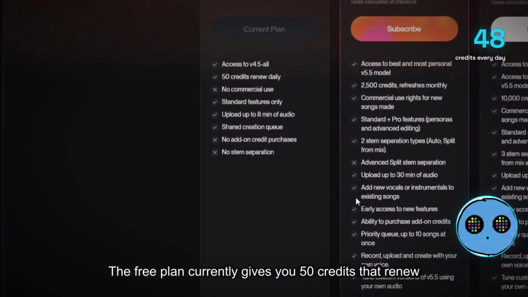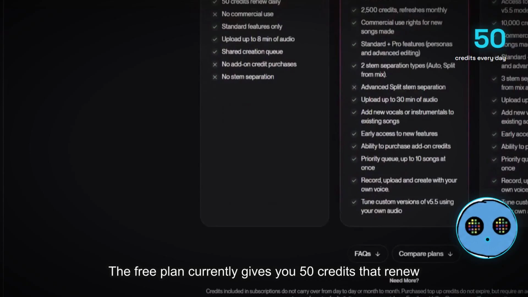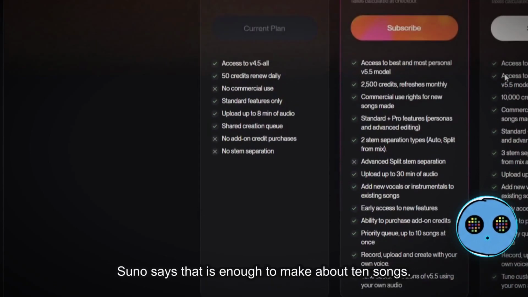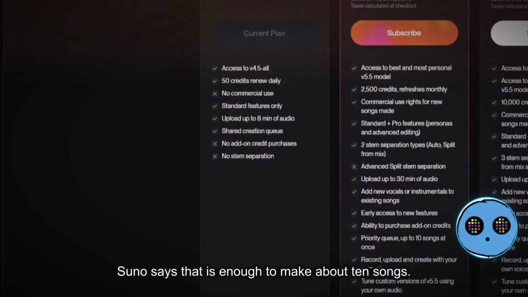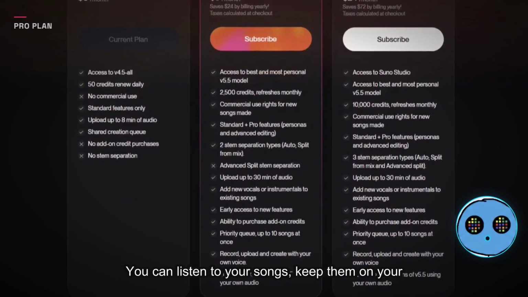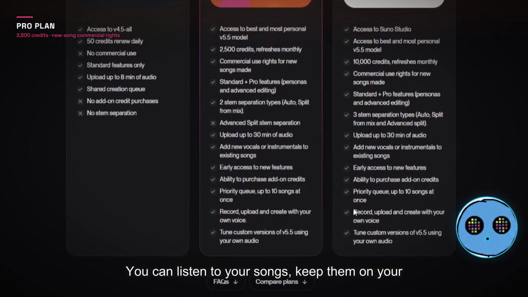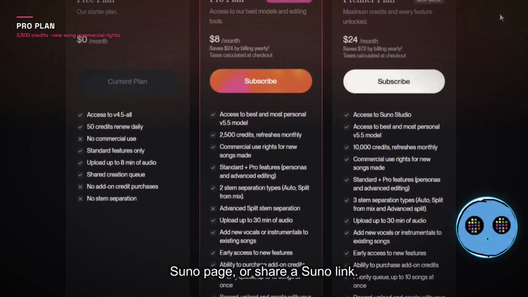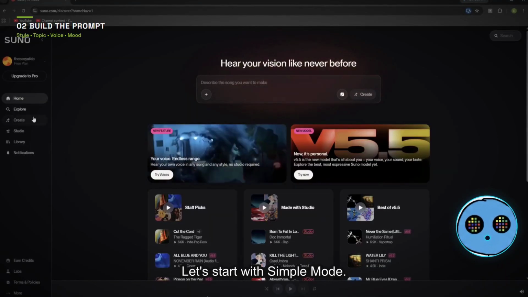The free plan currently gives you 50 credits that renew every day. Suno says that is enough to make about 10 songs. You can listen to your songs, keep them on your Suno page, or share a Suno link. Let's start with simple mode.